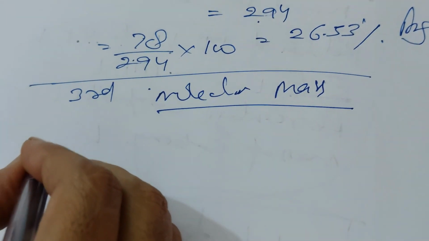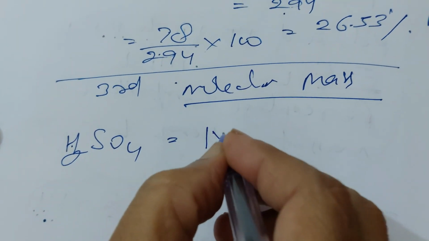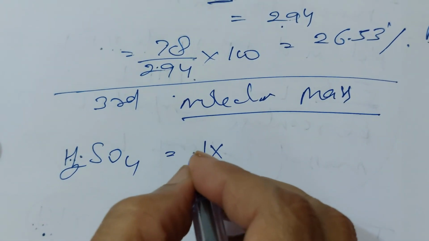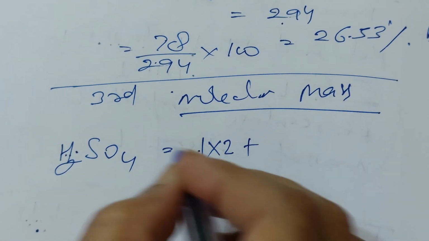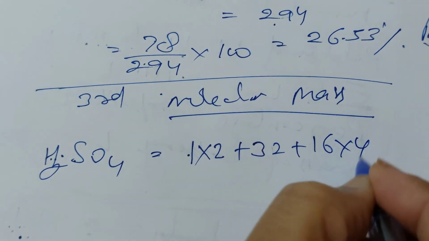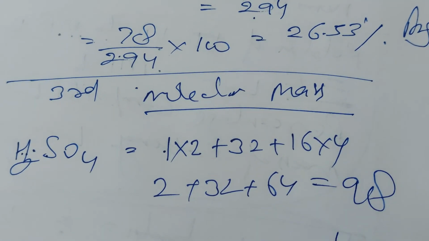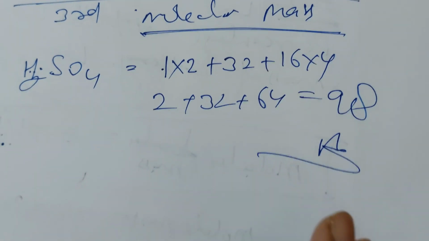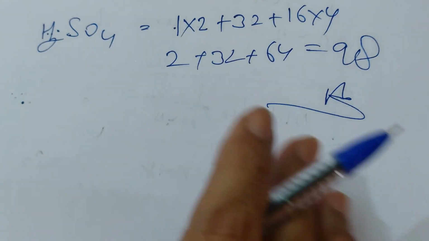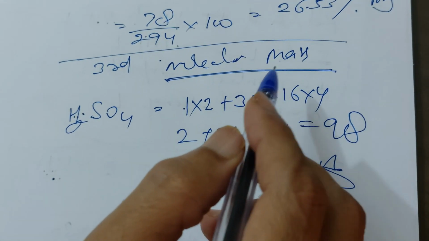The molecular mass of H2SO4: 1 into 2, plus sulfur which is 32, plus 16 into 4. That is 2 plus 32 plus 64, which is equal to 98. That is the answer. So you can easily calculate the molecular mass of any compound if the atomic masses are given.